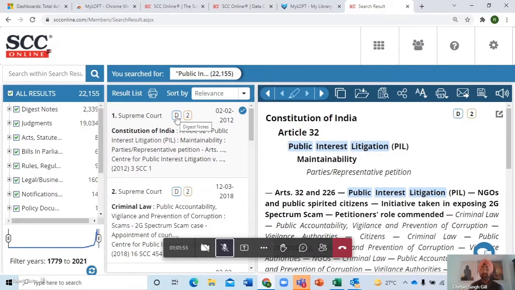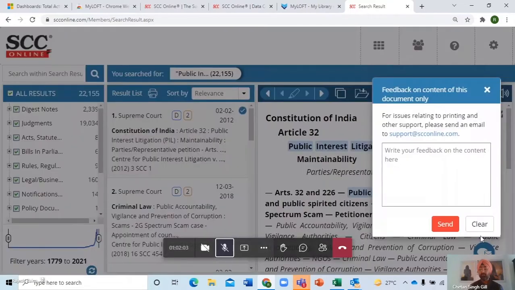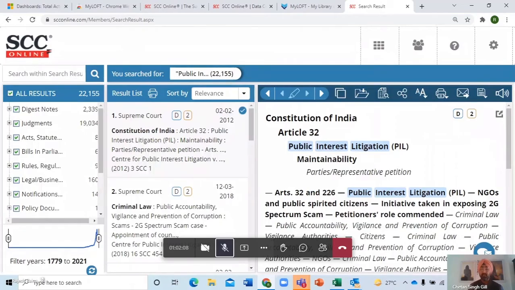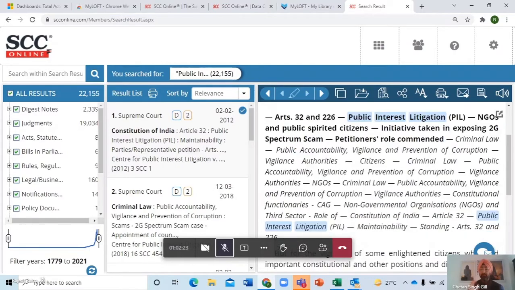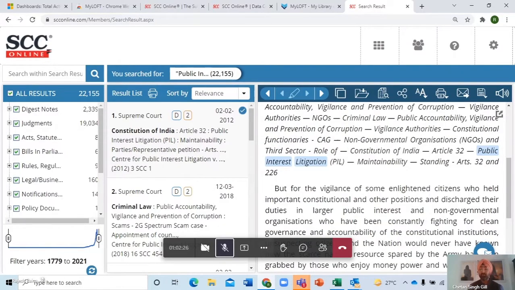Now if you see, it says it's a digest note, and now if you click on this, it opens up on the side, the third column, and it says talking about public interest litigation, maintainability, Article 32 and 226, talking about NGOs and public spirited citizens. Initiative taken in exposing 2G spectrum scam. Petitioner's role commended. Please scroll up and you can read the brief of what is being discussed in this judgment on this point of law. And at the end it says para 101.